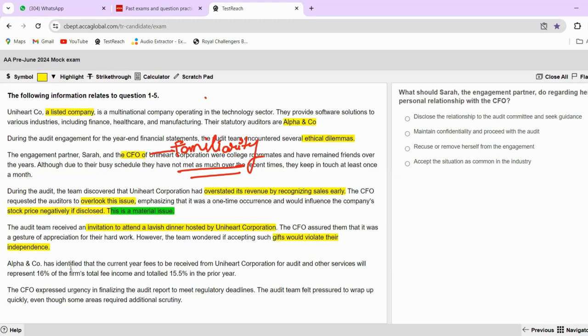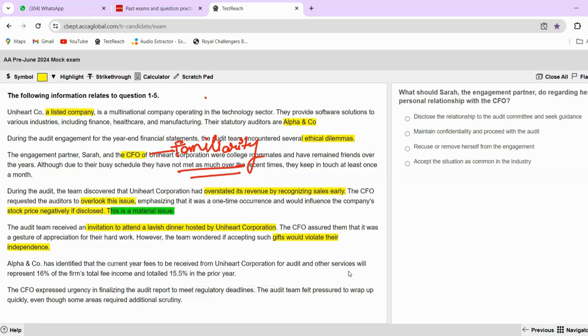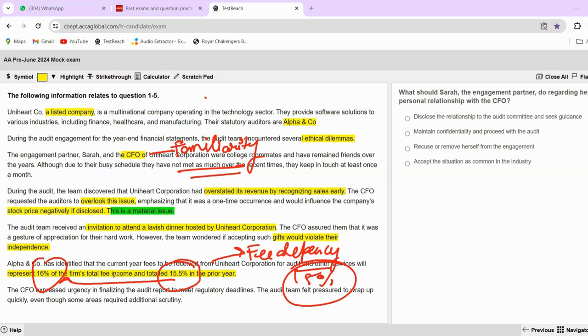Lastly, Alpha and Company has identified that the current year fees to be received from company for audit and other services will represent 16% of the firm's total fee income and total to 15.5% in the prior year. So again, this is an issue. This is your fee dependency risk, I'll just write over here. This is a fee dependency issue because our fee should not exceed more than 15%, or else we have to do something about it, right? So last year also it was 15.5%, and this year it has gone up to 16%, which is a major alarming point over here, right?